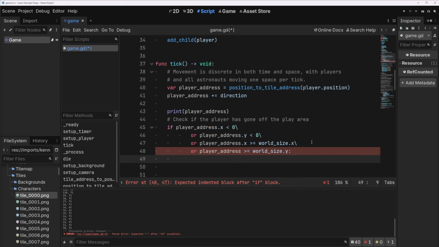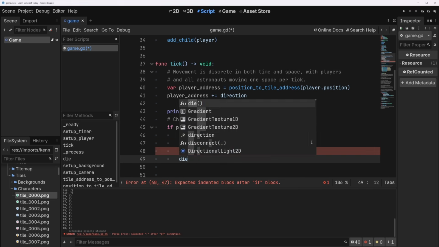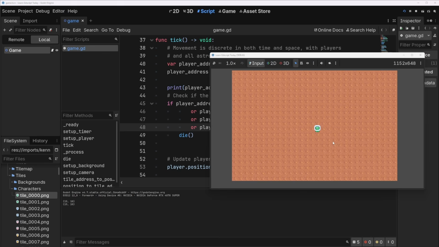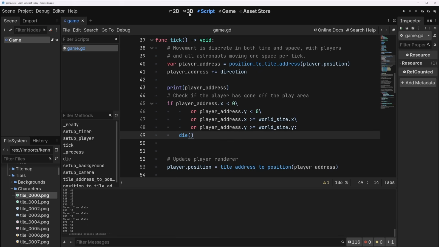And then down here, inside of the block, we can call die. Let's see if that works. I get an invalid operand error. Oh, it's here where I'm saying player address. It should be player address.y. Okay, let's see if we can kill this guy. Oh no, I'm slain. That looks right. And then if we go this way, oh no, I'm slain. Okay, and let's go up the top. Slain. Okay, good. And then one more. I should make this guy faster. This is ridiculous. Slain. Okay, perfect. All right, we now can die.